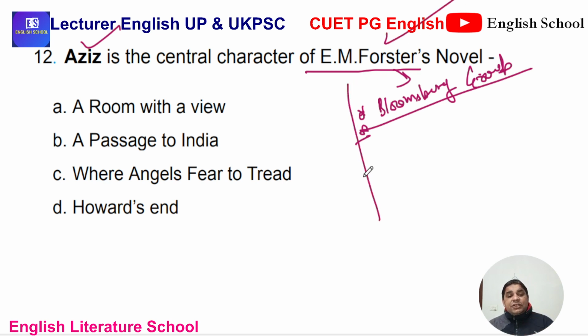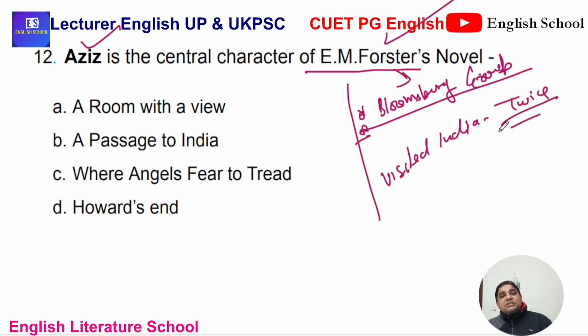And he visited India twice. After his second visit, he composed a novel, that is A Passage to India. And in this A Passage to India, Aziz is the central character. The question is based on Aziz. You can directly answer it, but we have to cover some theory also. We have to make some notes also.